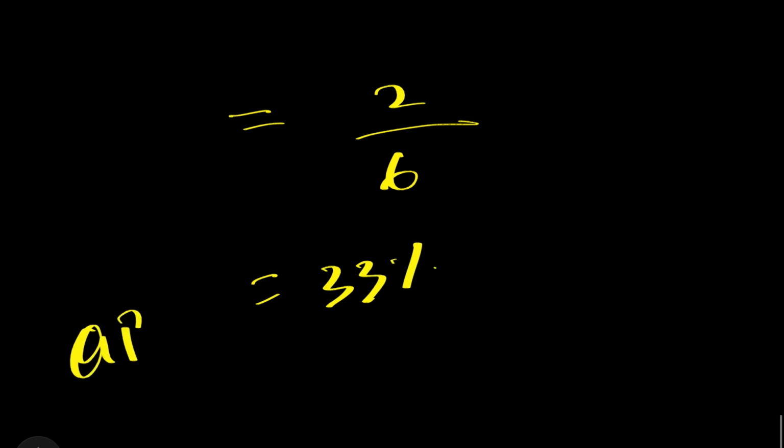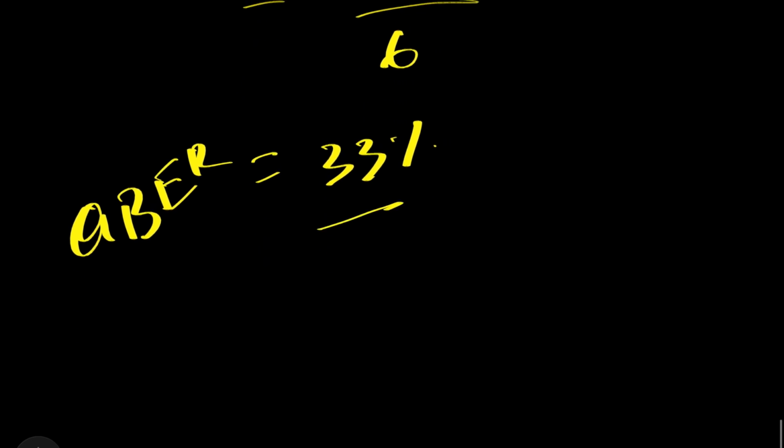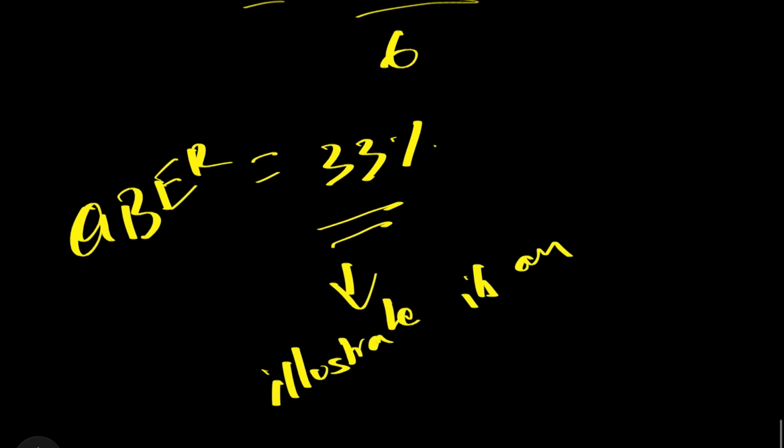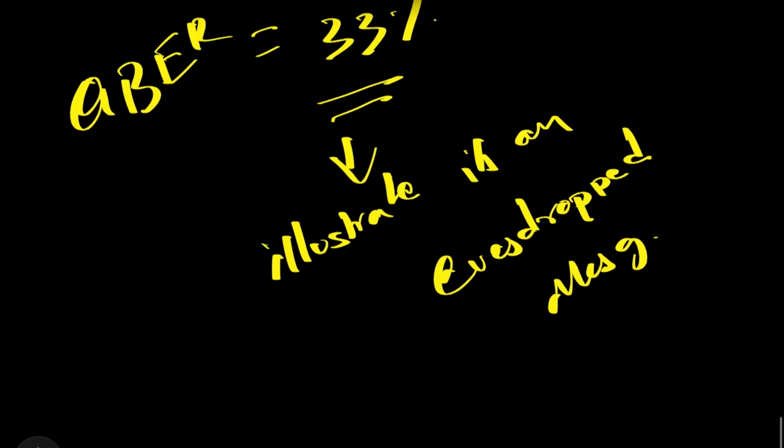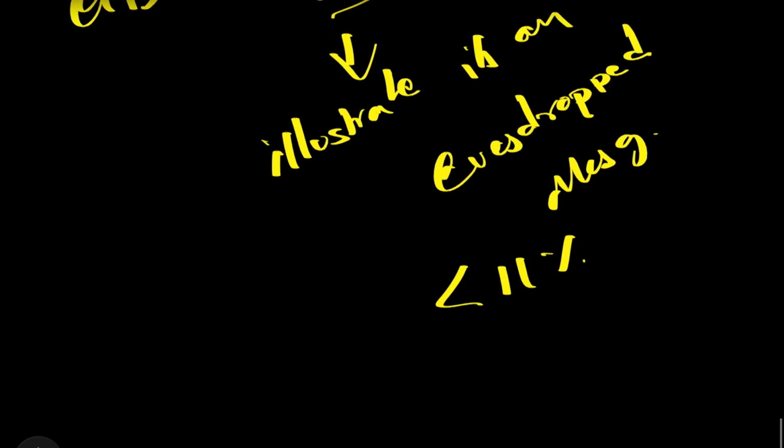So QBER, quantum bit error rate, is 33%, which actually illustrates an eavesdropped message, because the threshold is always expected to be less than 11%.